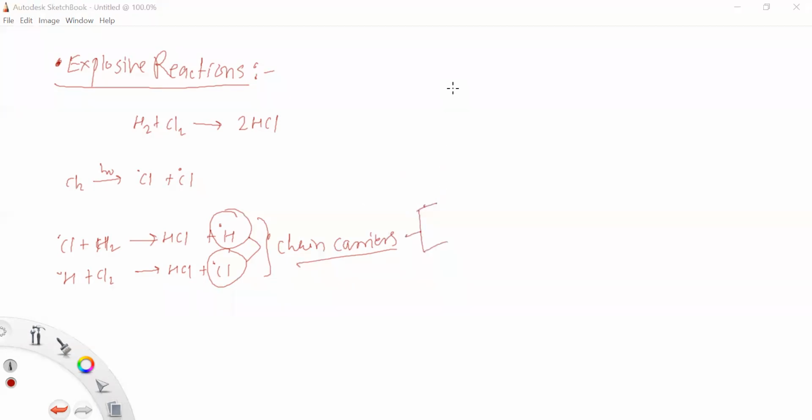to branch the chain. So the chain carriers can be propagated or they can branch the chains. It is called a branch chain reaction. Why is it called a branch chain reaction? Because these chain carriers, hydrogen radicals and chlorine radicals, will react with other species, for example H2O, Cl2, or H2 again.